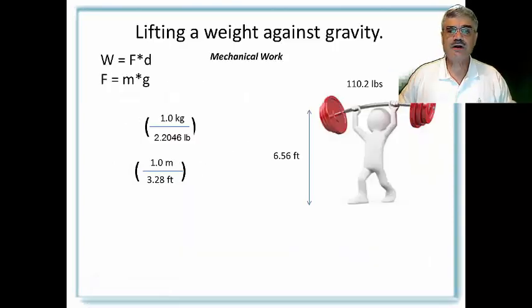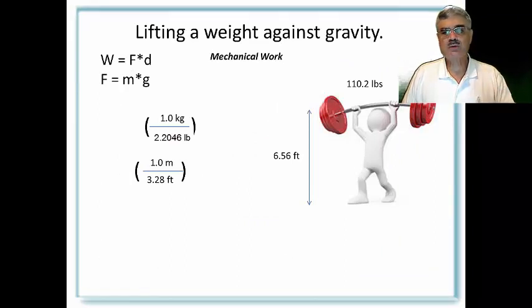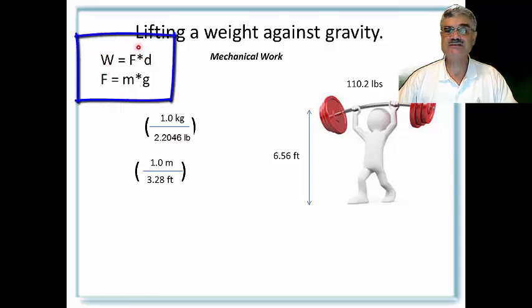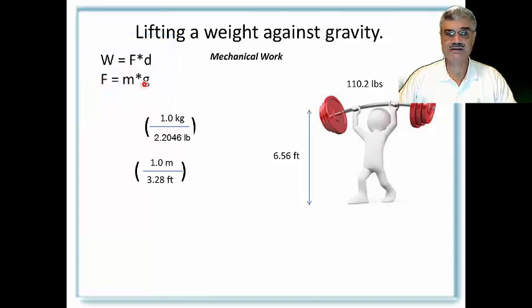But let's stay with our example of lifting a weight, moving a weight against the force of gravity, because it is very illustrative. This is what we call mechanical work. The important equations again are work is equal to a force times a displacement. And from the last set of lectures on classical physics, you know that the force of gravity is equal to the gravitational constant G times the mass of an object. Force is equal to mass times the gravitational constant.